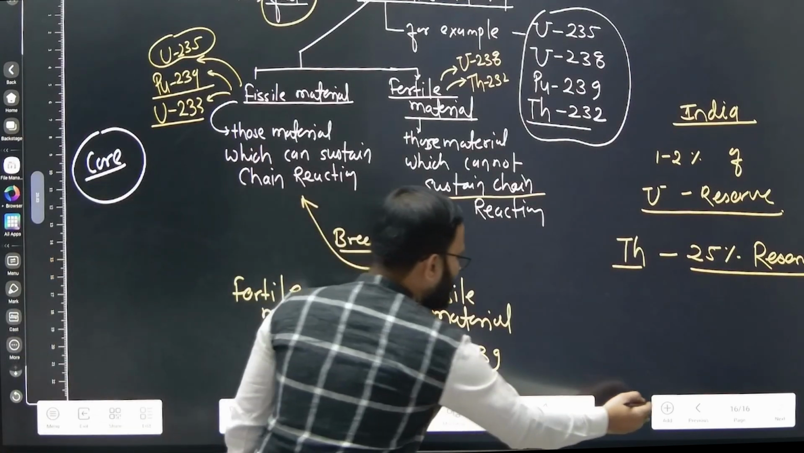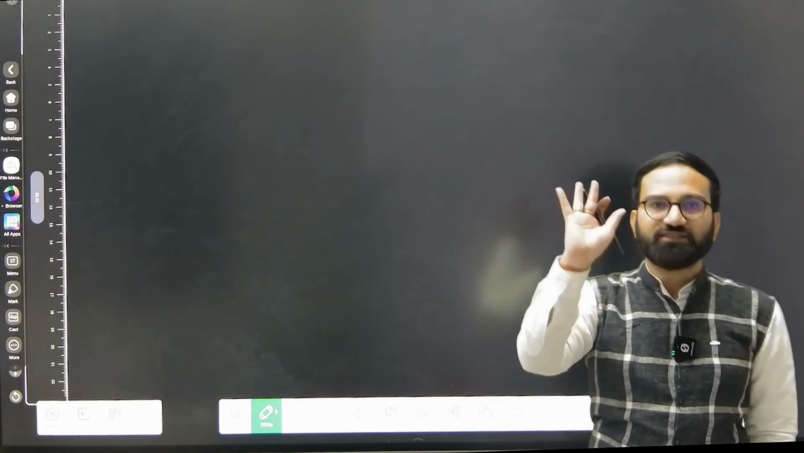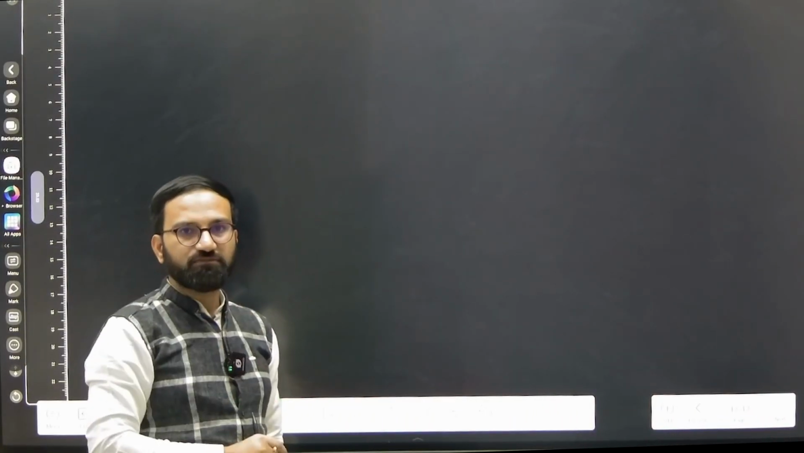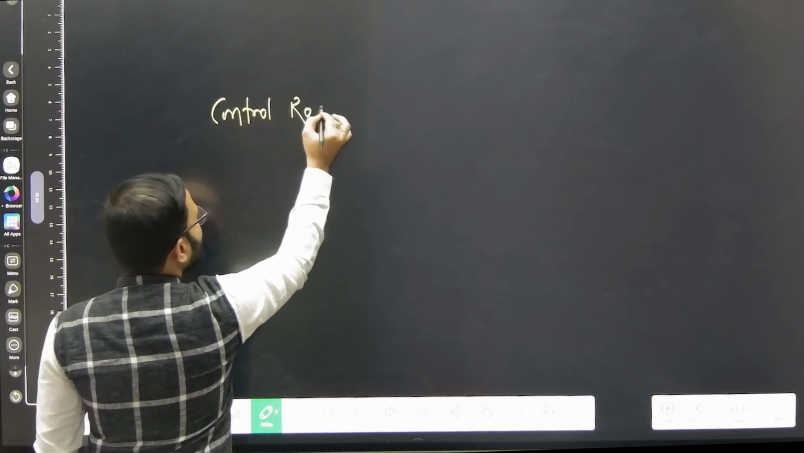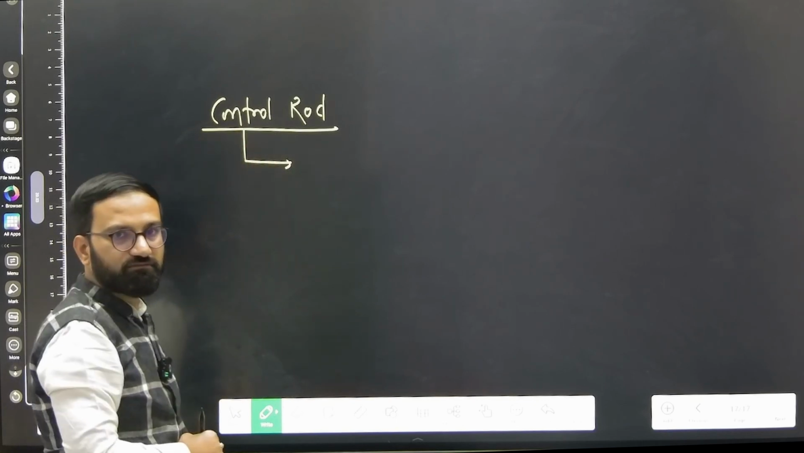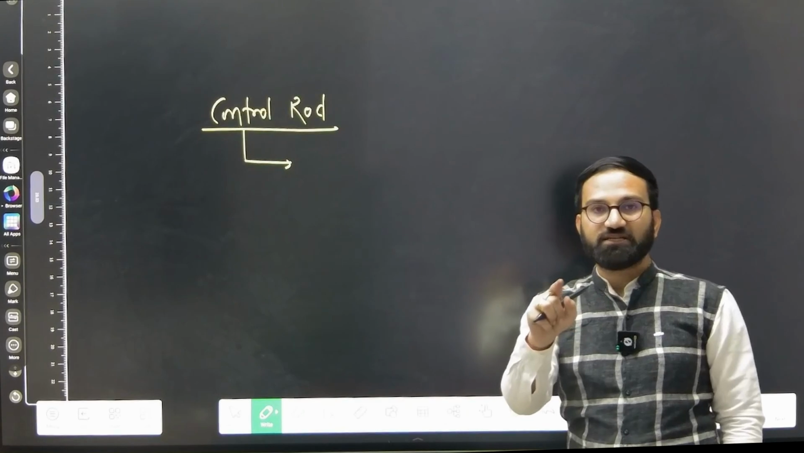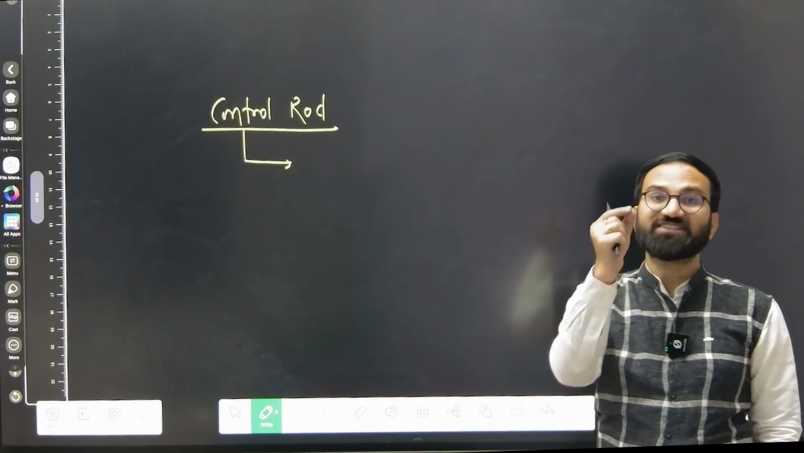Now moving towards the next part. I told you that inside the nuclear reactor we are controlling the nuclear reaction, right? So it means we have a certain control mechanism. Right now I am going to talk about the control rod. Next is the control rod. Why do we use a control rod in a nuclear reactor? Now tell me, which one of the following particles is utilized for splitting the uranium? I told you that is the neutron.